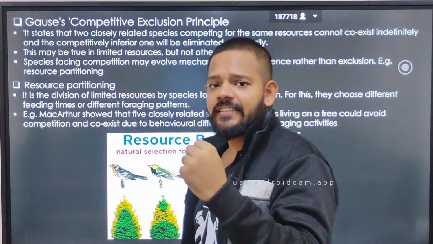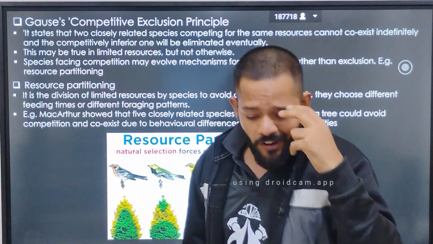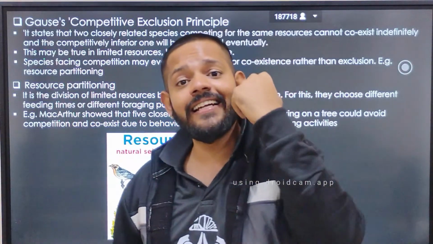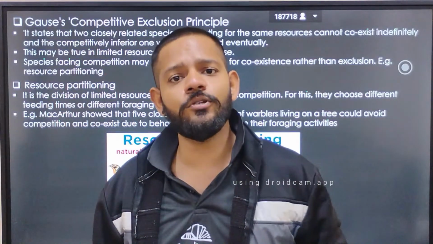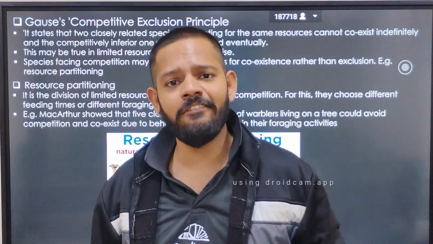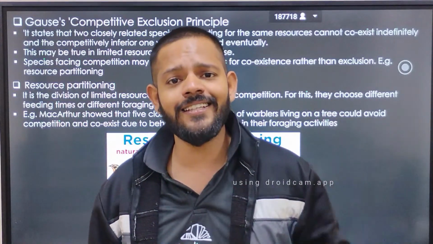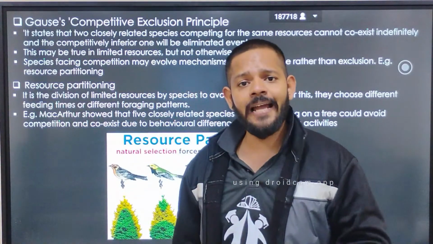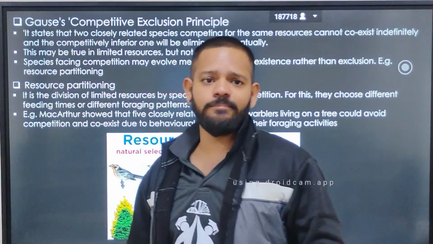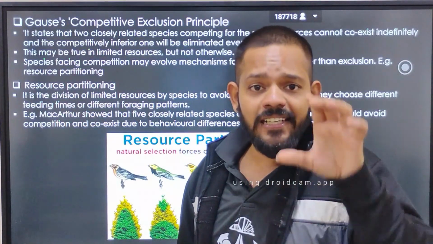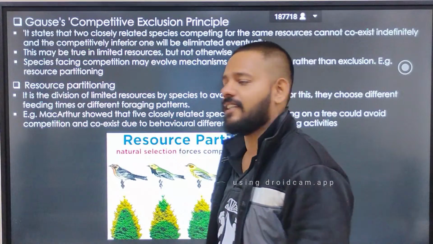The second example of this is that organisms change their eating time. Species 1 comes in the morning at 8 a.m. to eat. Species 2 comes at 11 a.m. Species 3 comes at 1 p.m. Species 4 comes at 3 p.m. So the time changes, but the food resource is the same. This reduces the competition between different species.